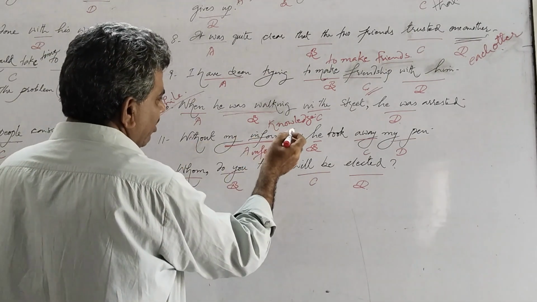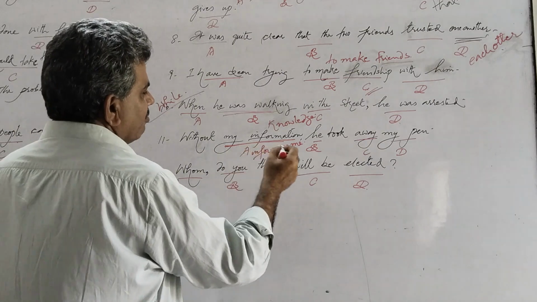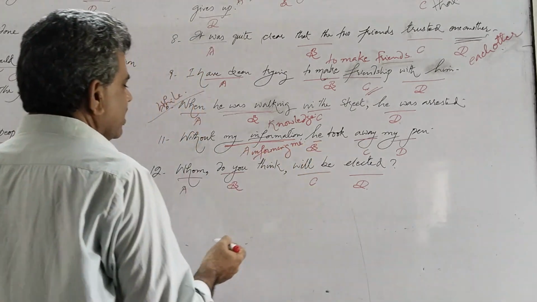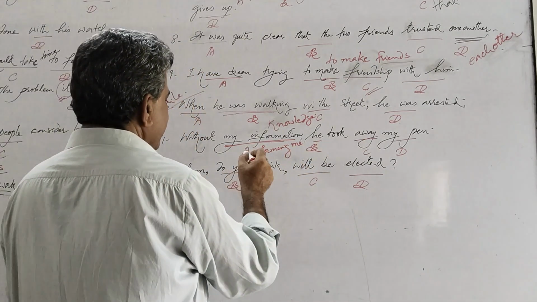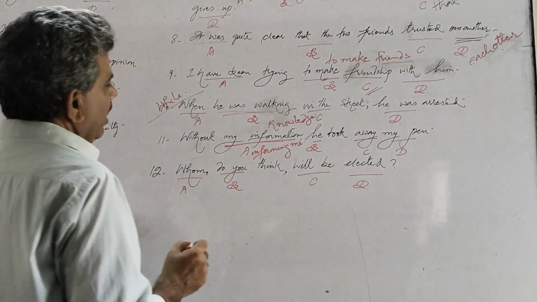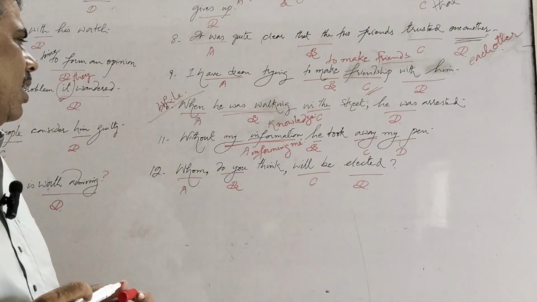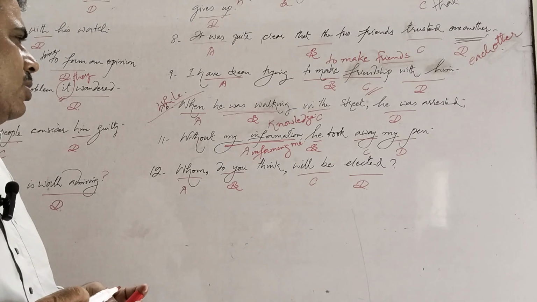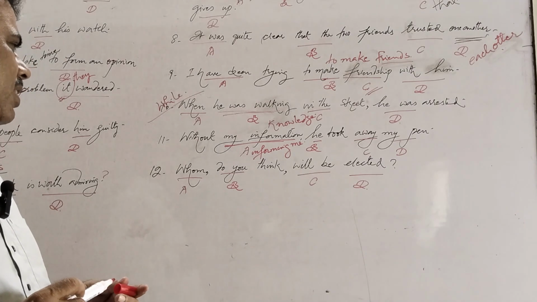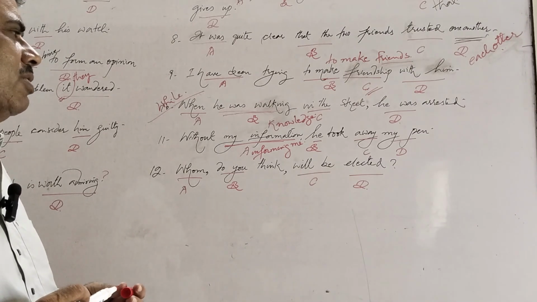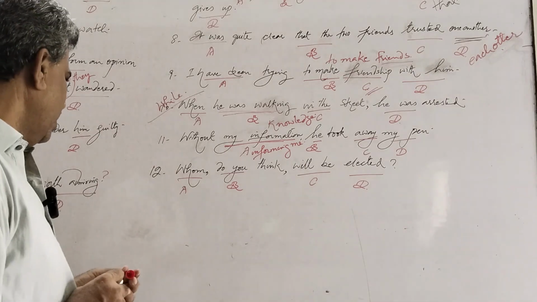Without my knowledge is also correct, and without informing me is also correct. So the error is at point A, and the correct sentence would be without my knowledge, he took away my pen, or without informing me, he took away my pen.